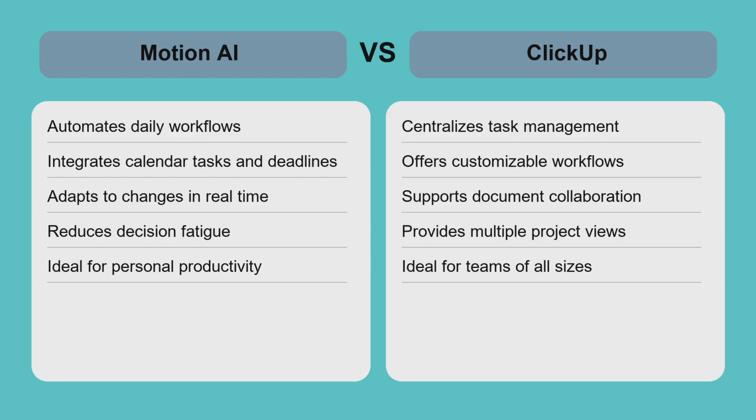If your work revolves around personal productivity and time management, Motion AI delivers efficiency with less effort. For complex projects requiring collaboration and detailed tracking, ClickUp offers a more comprehensive solution.